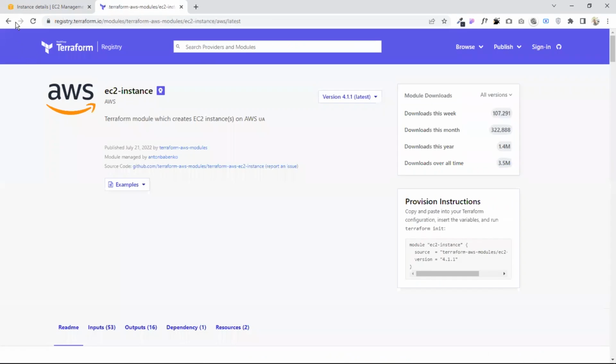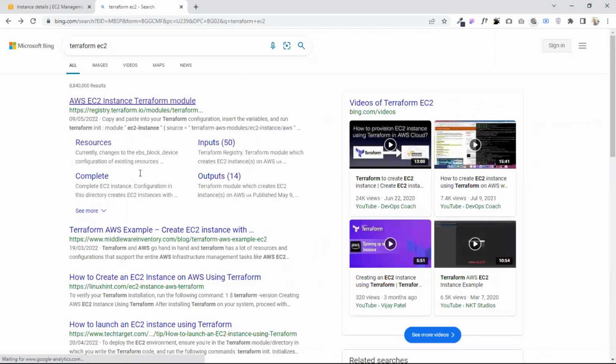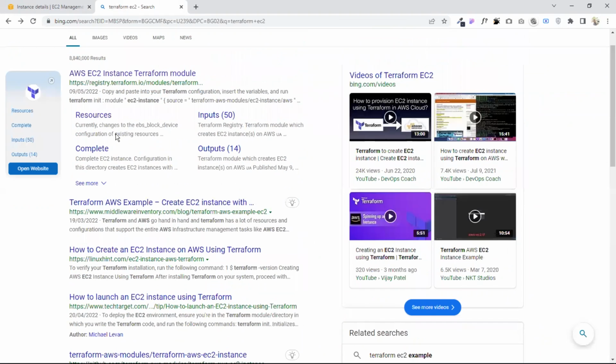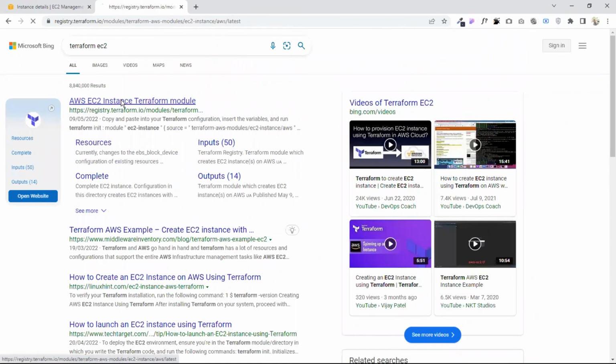This one is with modules. We'll come to modules probably in the next YouTube video. What you actually want now is the Terraform registry. But let's go inside first.